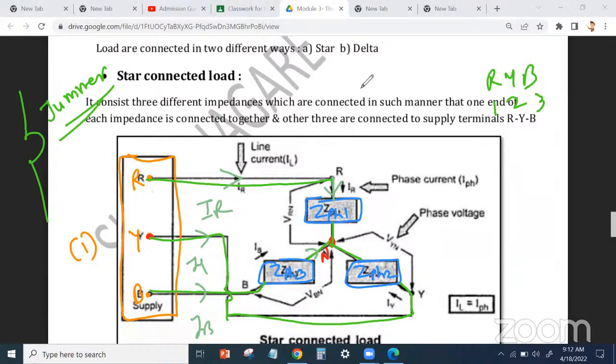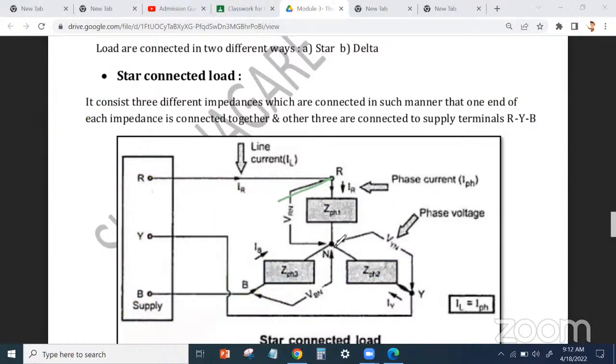And what is the phase voltage? The voltage across these two is known as the phase voltage. Here, this is R and N, so it's VRN. What is the phase voltage? VRN. Then VYN, and what is the last one? That is VBN. So this is known as a star system.